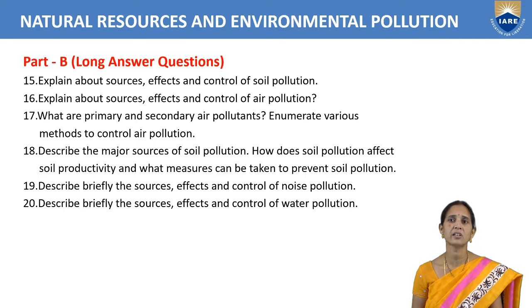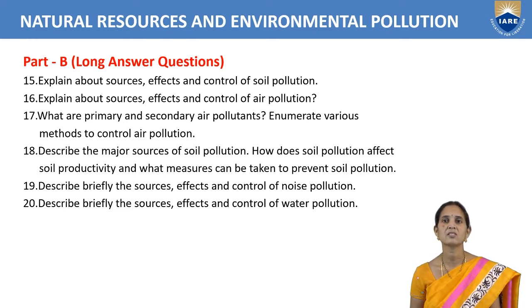What are primary and secondary air pollutants? Enumerate various methods to control air pollution. We know primary and secondary air pollutants. With example, we have to write. And various methods to control air pollution: we have to use gas filters. Already we discussed that. And we should not go for deforestation. We have to go for afforestation, that is planting trees.